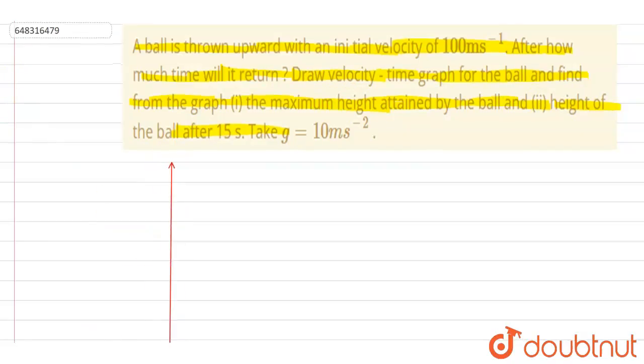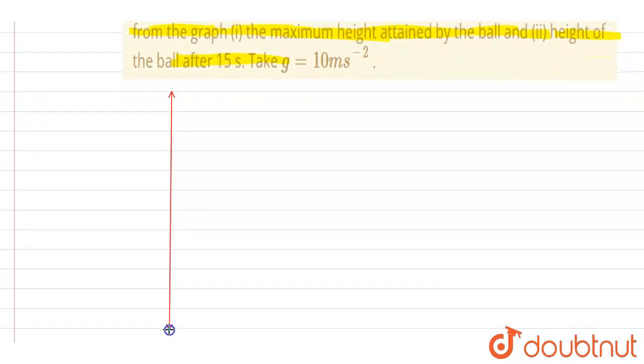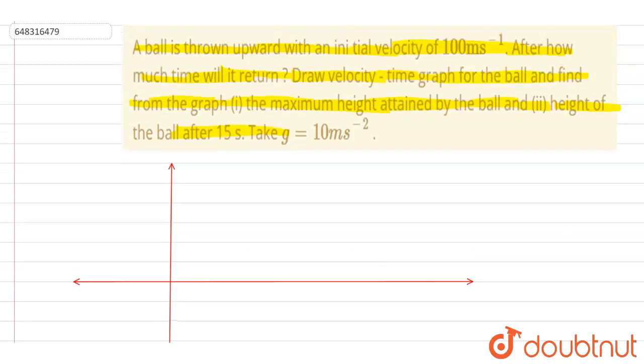So if I draw the curve, you see it is thrown with an initial velocity of 100 meter per second. So you can get the time when it reaches the maximum height, and that will be the time when its velocity becomes 0. So you can just write down the first equation of motion.